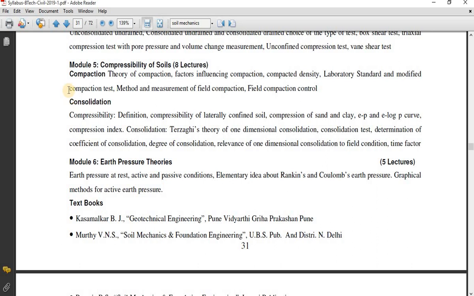In the second part of module number 5, we are going to study consolidation. Consolidation is nothing but the compressibility property of the soil. Sometimes when we apply a certain weight on the soil, the soil will naturally start getting compacted. That phenomenon is called consolidation. Both compaction and consolidation are very important for engineers to study the behavior of the soil. Those we are going to study in module number 5.